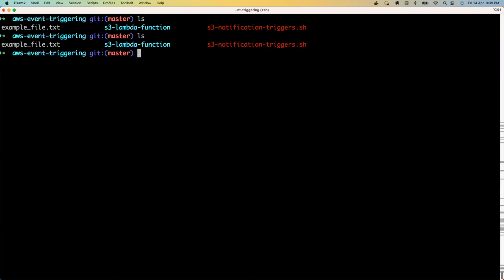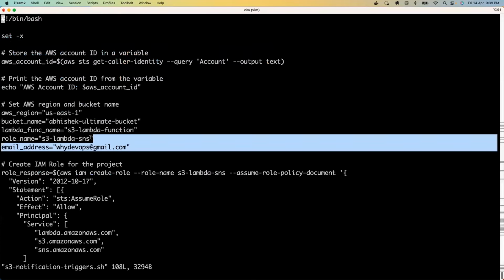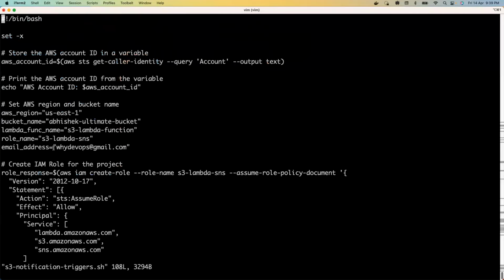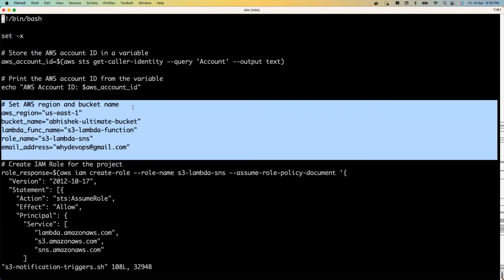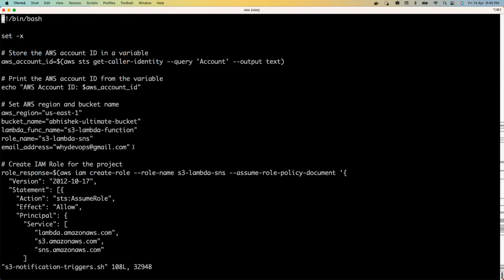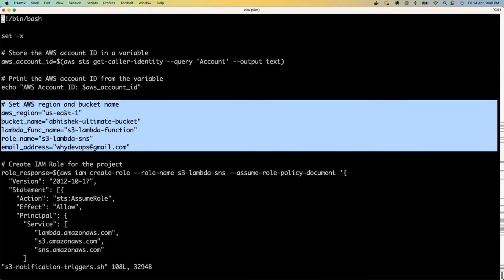Now, all that I need to do is come here and execute the shell script. That's it, nothing more than that. But before execution, just make sure you update these fields because all of these are my fields, right? You cannot put ydevops@gmail.com because I will get the notifications. Please don't do that. Put your email address here. Of course, I'm not going to get it because I'll not accept the subscription. But yeah, these are all the things. Modify according to your own configuration.